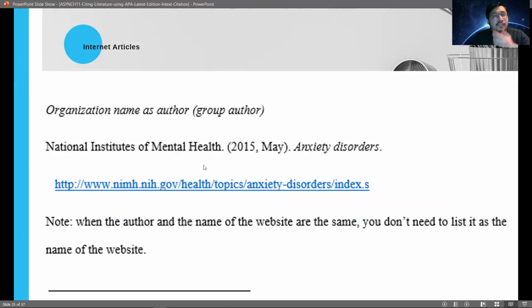So what if there's no specific author? What if the article is authored by a specific organization or group? There's no need for you to get the specific name of the author, just state the name of the organization. And then it's followed by the copyright date or the publication date, then the name of the website, and then the hyperlink where you got it from.